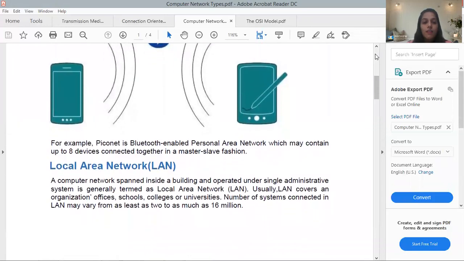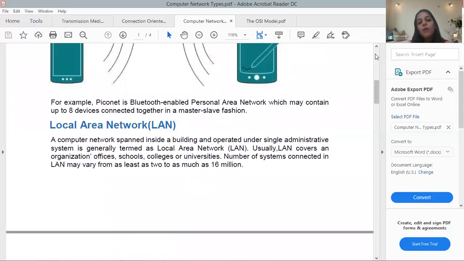Next is LAN. LAN is basically a local area network, which means it is connected to a local area. A computer network built inside a building and operated under a single administrative system is generally termed a local area network. Local area networks are found in organizations, offices, schools, colleges or universities. In our computer lab there is a LAN, and in companies there is a LAN. The number of systems connected in a LAN may vary from as few as two to as many as millions.